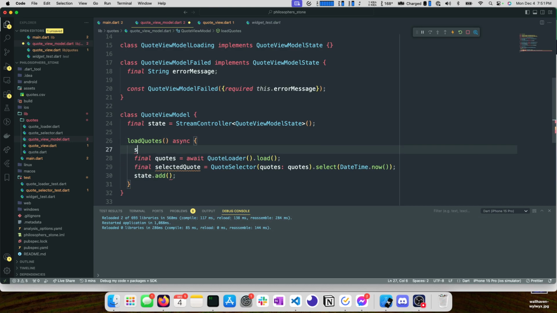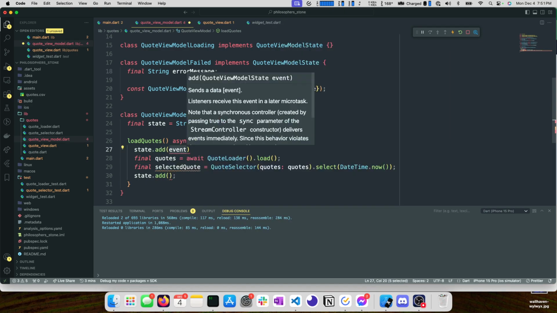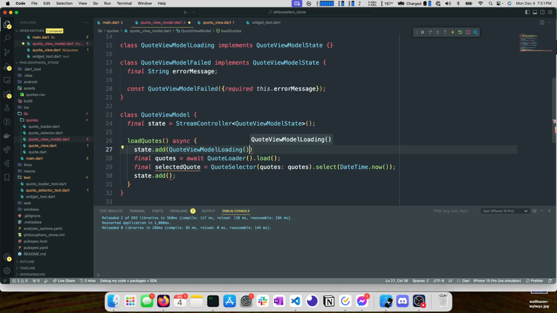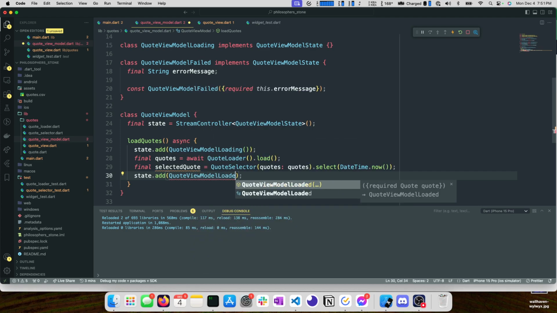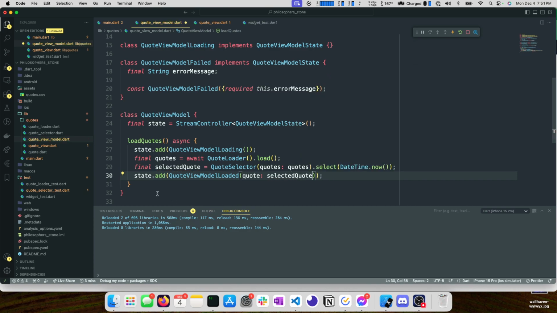We're going to add to the state multiple times. So we'll add quote view model loading. And then once we have our quote, we'll add quote view model loaded, and our quote will be our selected quote.